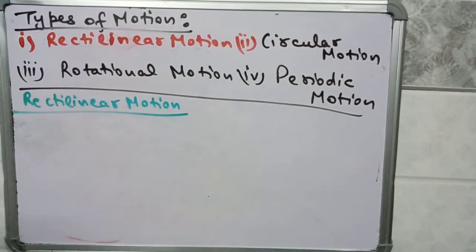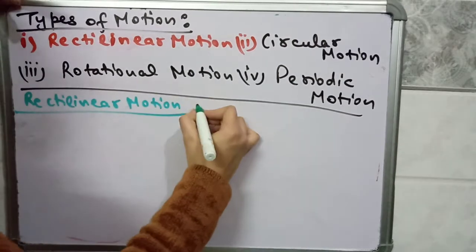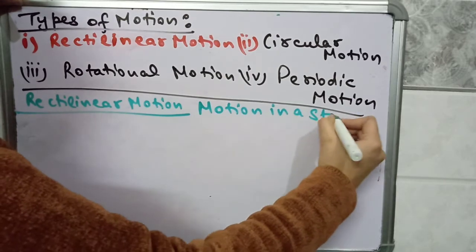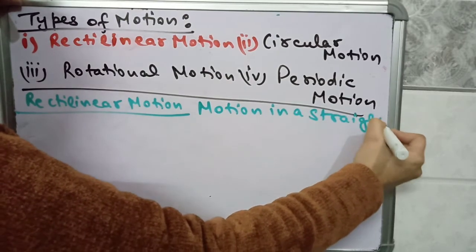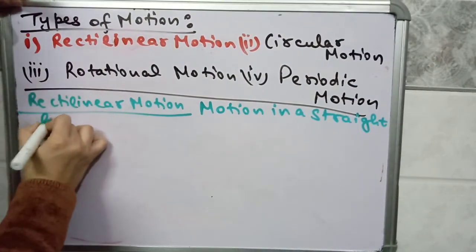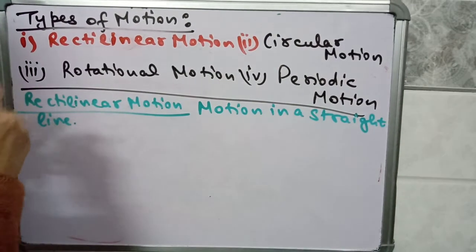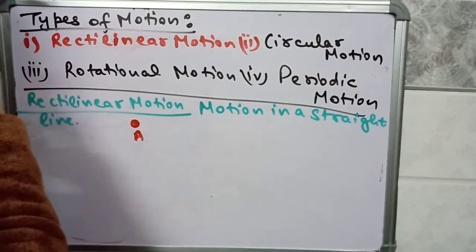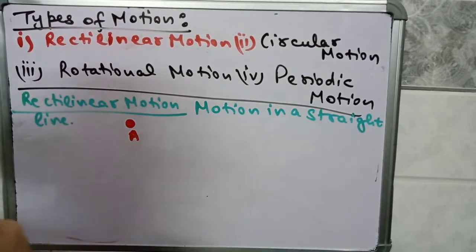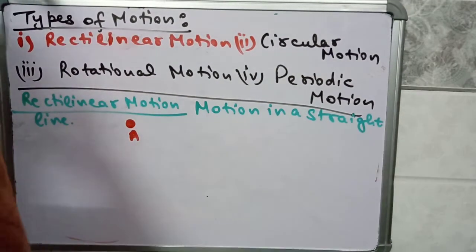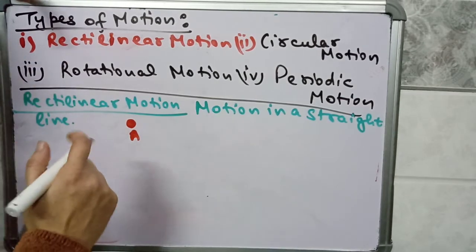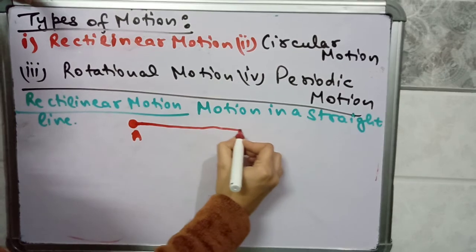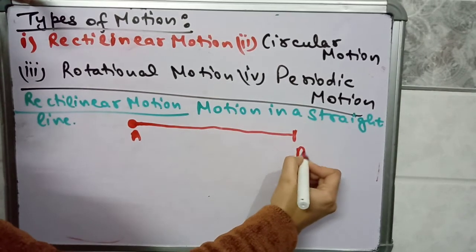Rectilinear motion is straight line motion. It is a motion in a straight line. Suppose an object starts from point A, or there is a person who starts walking from point A, then travels on a straight road and reaches point B.